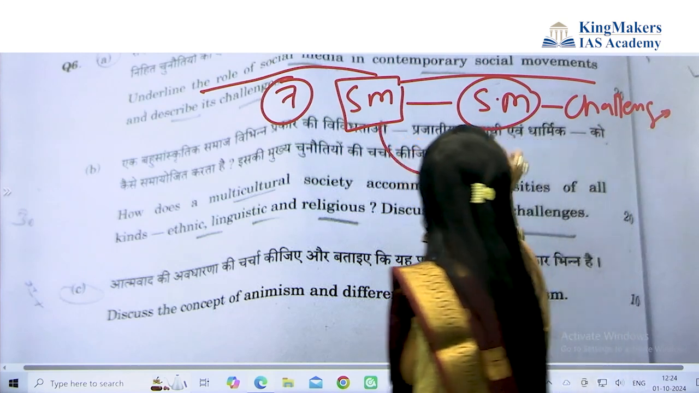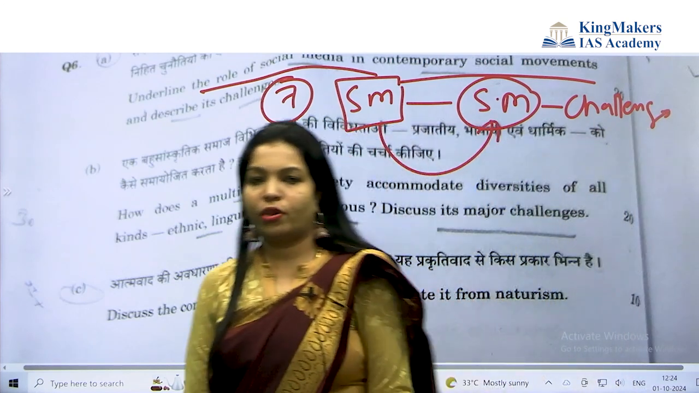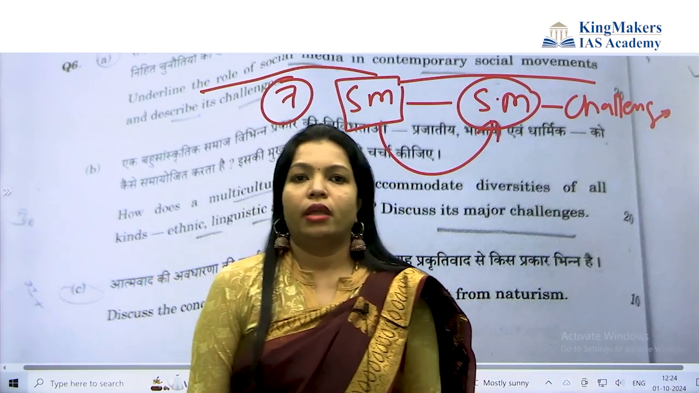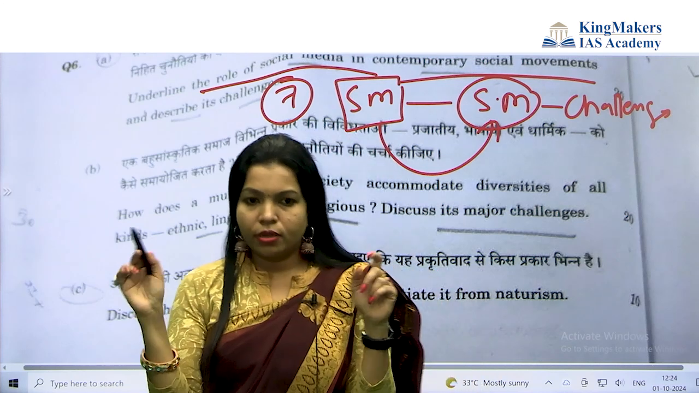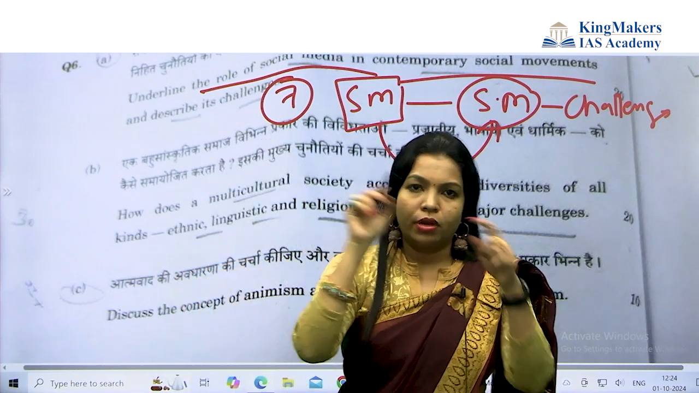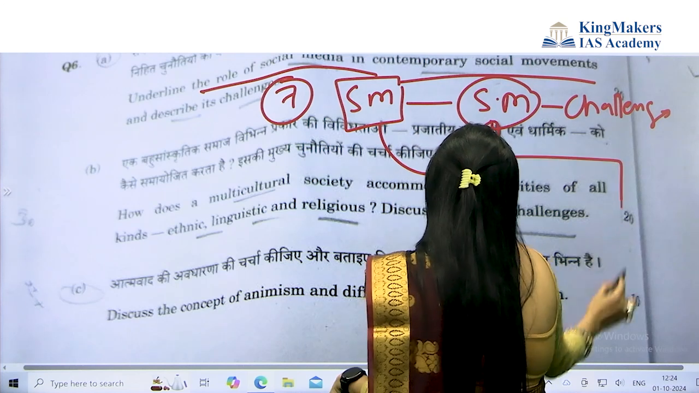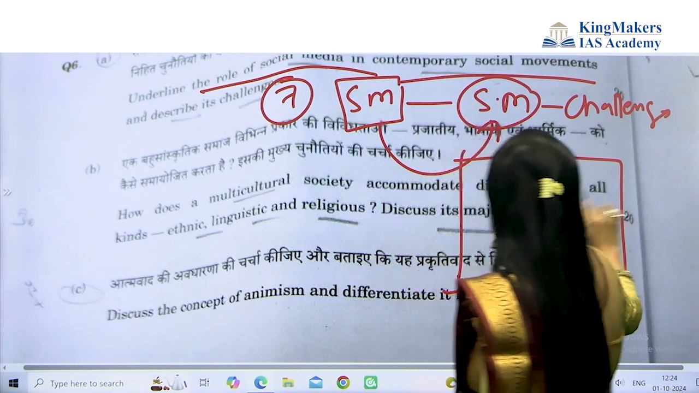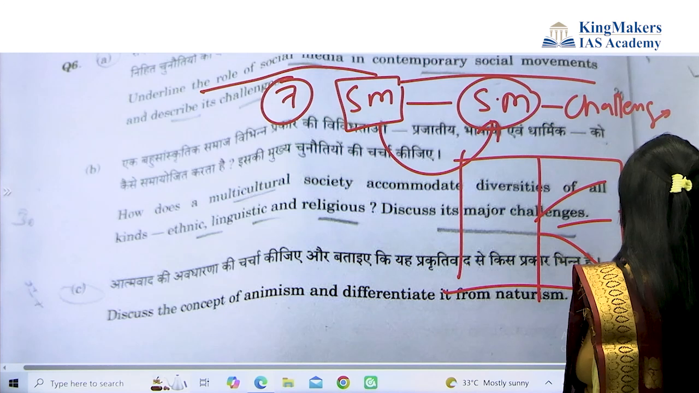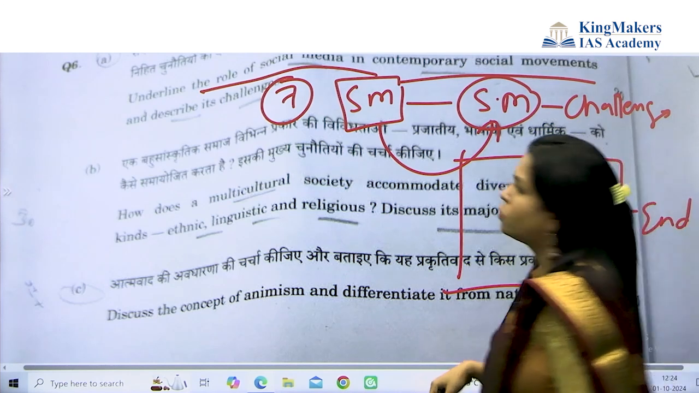Now, social media and social movement. You have to give an introduction about social movement. Then you also have to draw Charles Tilly's concept of social movement. What are the stages of social movement? There are 5 stages, and then it ends. This diagram you need to draw here.